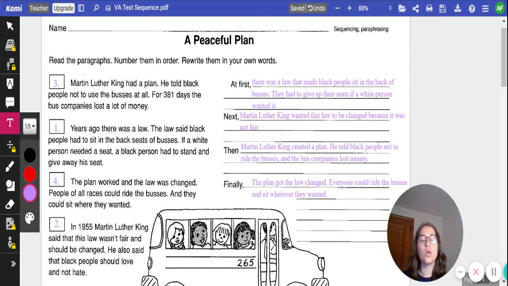If you look, once we put our paragraphs into the correct sequence or the correct order, it makes sense, right? First, there is a law. Next, Martin Luther King wanted this law changed. Then he came up with a plan, and finally that law got changed. So once we put things into text sequence, it makes sense the order that they go in. Pause if you need to get the rest of this copied down, and click play when you're ready to move on.